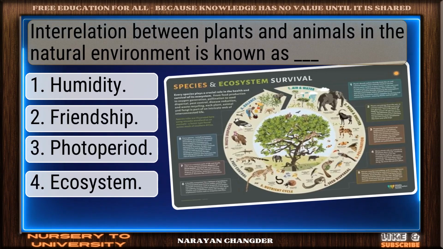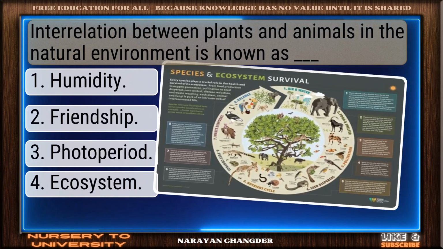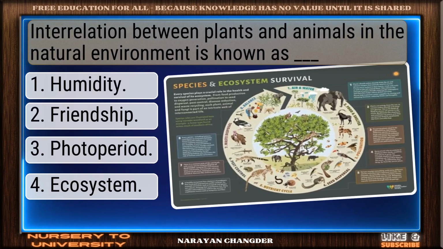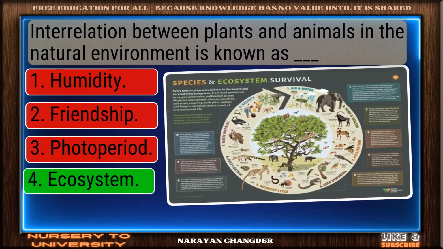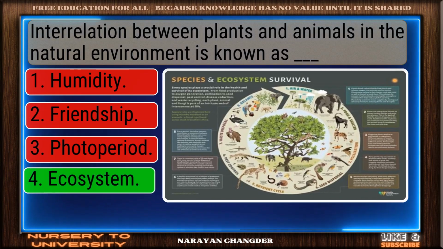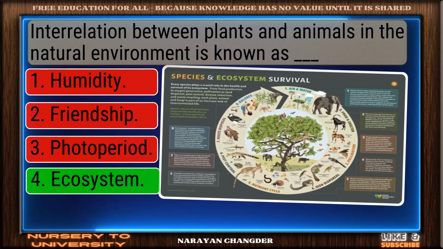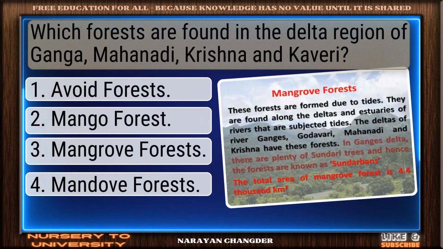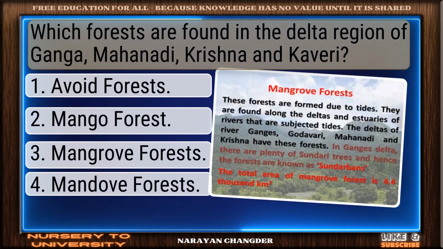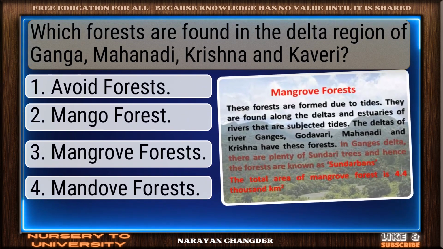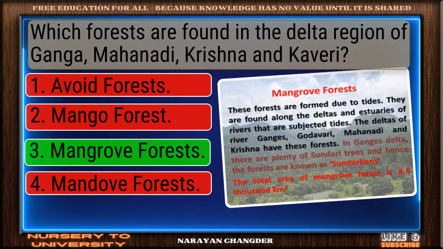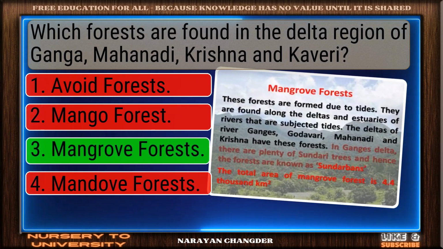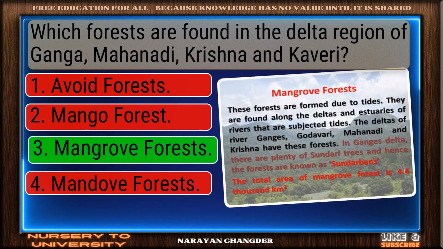Question number 66. Interrelation between plants and animals in the natural environment is known as dash. Solid response. Ecosystem is a valid choice. Question number 67. Which forests are found in the delta region of Ganga, Mahanadi, Krishna and Kaveri? Exactly. Mangrove forests make sense, and it is right choice.